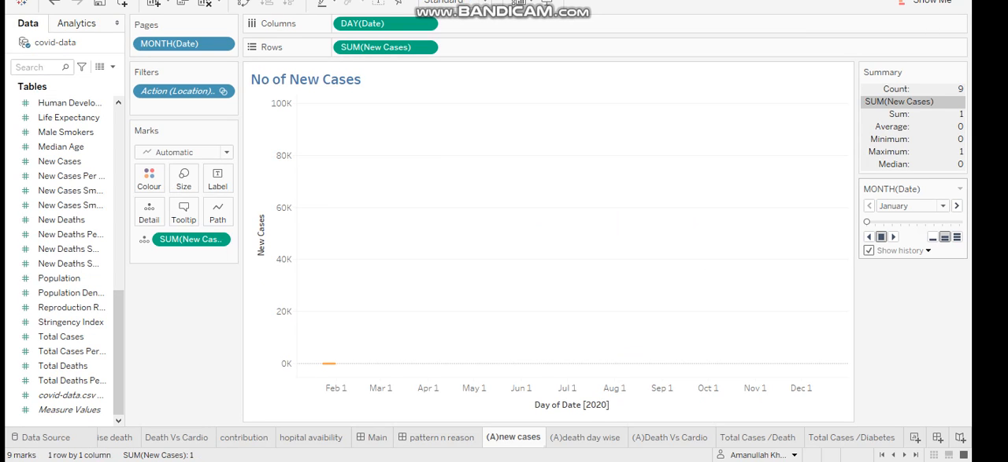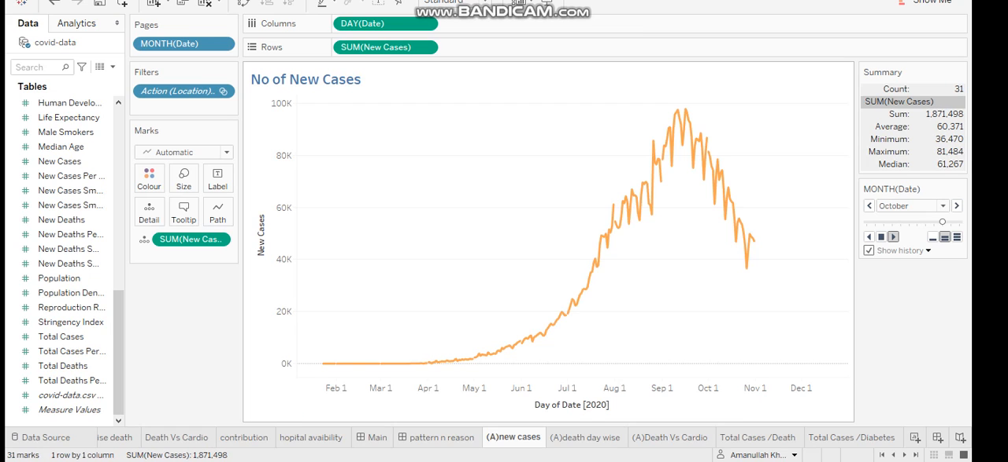In the animation, if I play it, we can see that the number of cases arises after the month of April, and it peaks exponentially in the months of May and June, and it has got the peak in the month of September, and it then decreases till December.